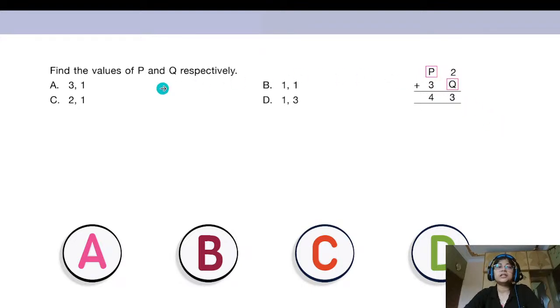So option A is not correct. Let us go to option B. Here you have 1 and 1. If we put a 1 in place of P and a 1 in place of Q, we are getting the numbers 12 and 31, right? In the ones place, we have 2 and 1, which is 3. And in the tens place, you have 10 and 30. You have 1 ten and 3 tens.